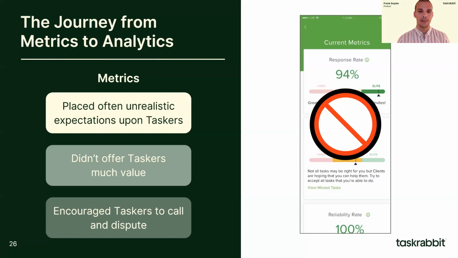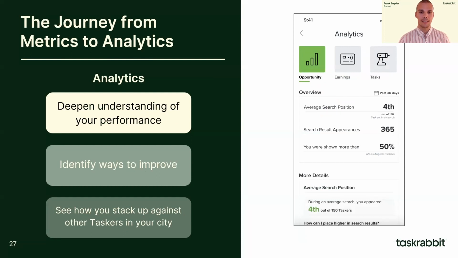With the new analytics dashboard, a cancellation is a cancellation regardless of who caused it. So I'm going to be very clear, there won't be a need to call into customer support to have your metrics changed. What the analytics feature will show you is how you perform compared to the opportunity you receive and how you perform compared to other Taskers in your metro. Ideally, you will have fewer cancellations than others in your metro area, and this will improve your standing. Our new analytics dashboard is intended to bring you more clarity about your business performance, identify ways to improve, and see how you stack up against other Taskers in your city. We'll break down what each of those mean in the following slides.